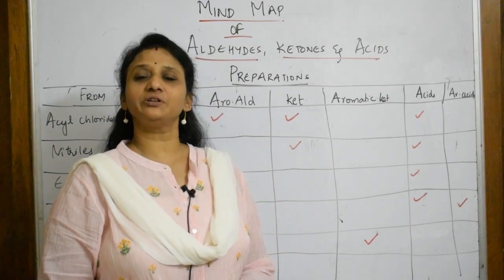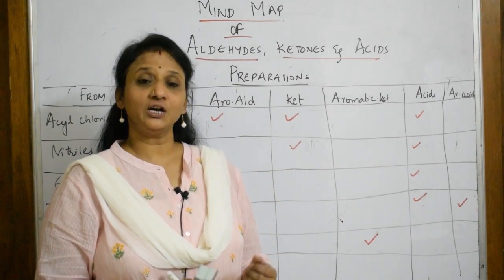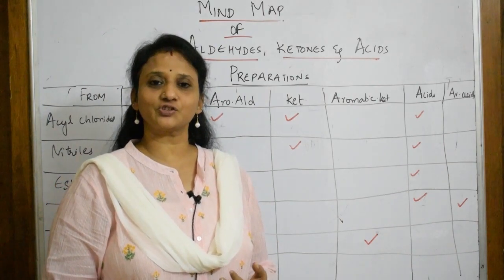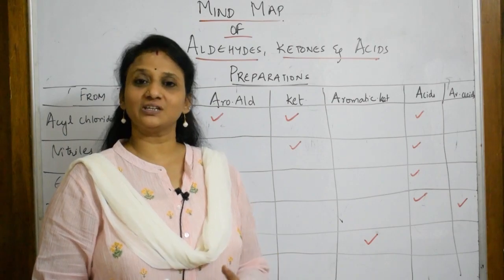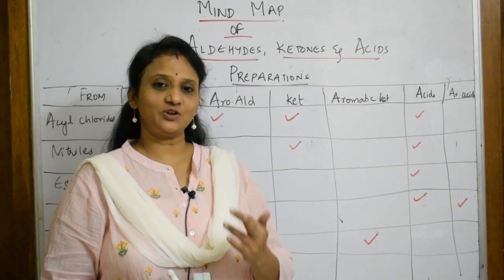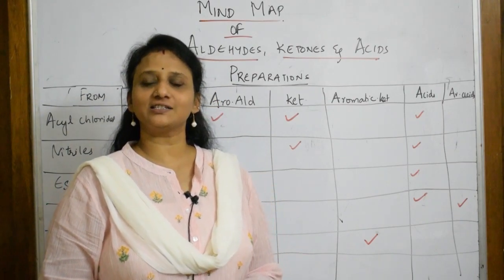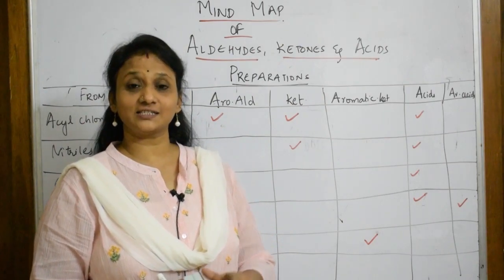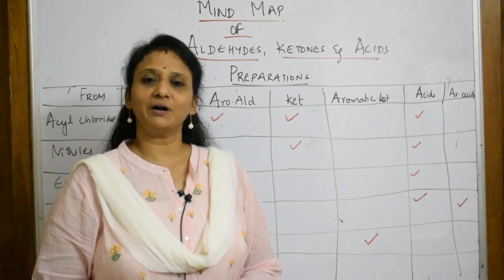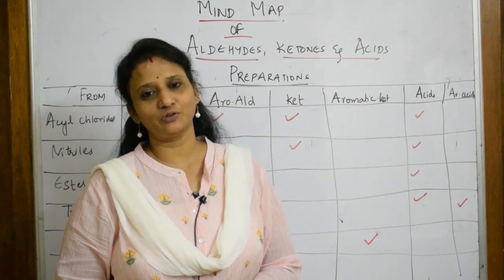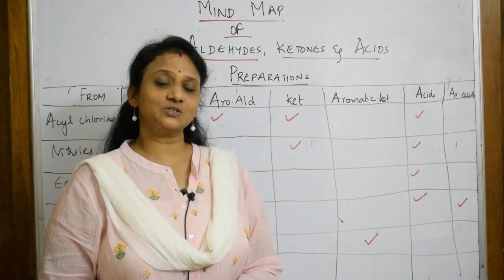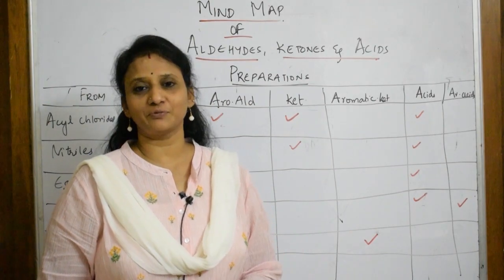Right, I have kept in the community tab 3 things I have asked you, whether I should do the aldehydes mind map, or the redox reactions, or start with the grade 10 topic. Because I know your days are very few and the intensity of preparation is more, the aldehydes, ketones and carboxylic acid chapter is the most requested mind map, so I have decided to do it for you all students. End of the day, your studies are important and you are important for me, isn't it?